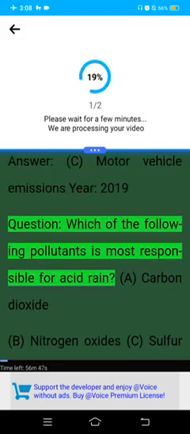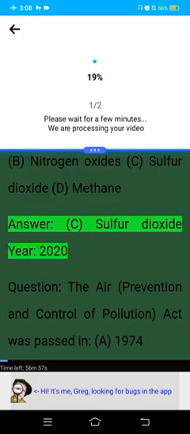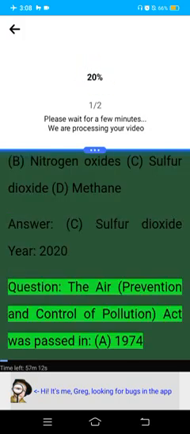Year 2019. Question: Which of the following pollutants is most responsible for acid rain? A. Carbon dioxide. B. Nitrogen oxides. C. Sulfur dioxide. D. Methane. Answer: C. Sulfur dioxide. Year 2020.